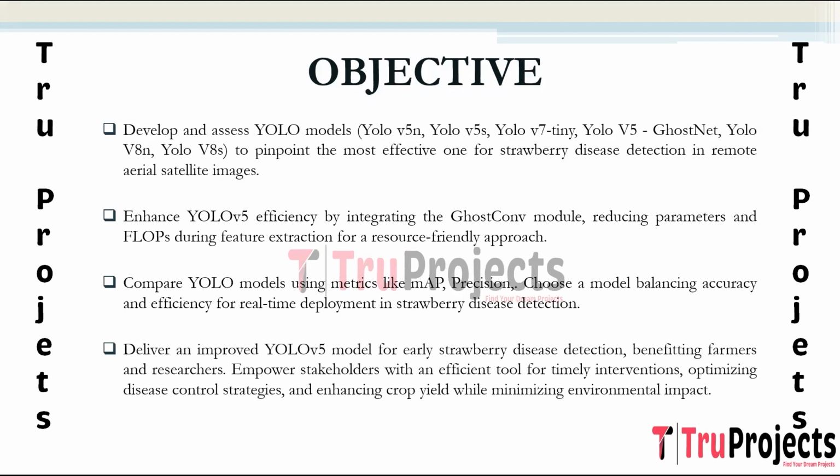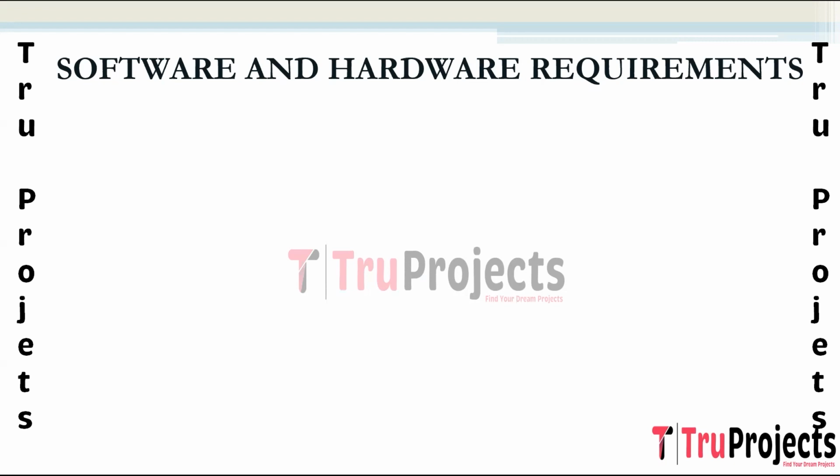The project aims to provide tangible benefits to various stakeholders in the strawberry cultivation ecosystem, including farmers, agricultural researchers, and industry professionals, by delivering an improved lightweight YOLO V5 model for strawberry disease detection. The project seeks to empower these stakeholders with a more efficient and accurate tool for early disease identification, enabling timely interventions and optimized disease control strategies. The overarching goal is to enhance crop yield, quality, and economic returns for strawberry cultivators while minimizing the environmental impact through reducing pesticide use. To implement this project, we need software and hardware requirements.